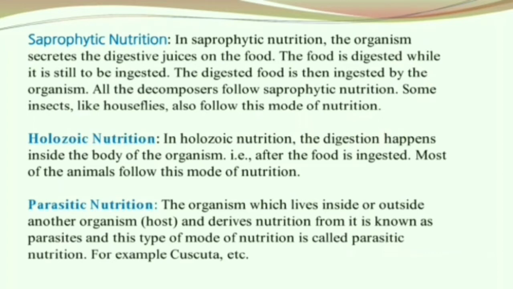Now, what is holozoic nutrition? Holozoic nutrition. The digestion happens inside the body of the organism, such that after the food is ingested, the digestion takes place. Most of the animals follow this mode of nutrition. What is parasitic nutrition? The organism which lives inside or outside another organism, the host, and derives nutrition from it is known as a parasite, and this type of nutrition is termed as parasitic nutrition. For example, cuscuta.